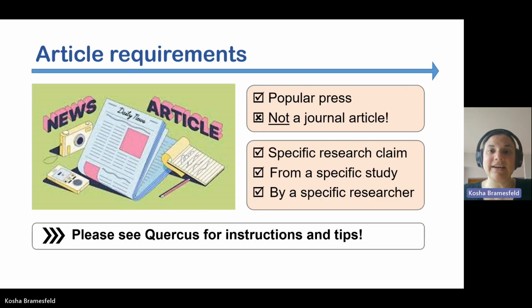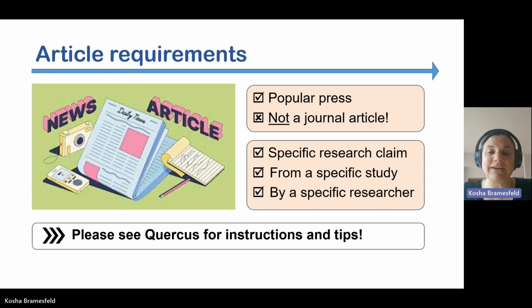You want to focus on finding a media article published in the popular press. Do not try to find a journal article. Finding and reading a published research article is not the goal of this assignment. Instead, the goal is to interrogate how research is talked about and presented in the popular press. With that said, the media article that you find does have to focus on an actual research claim. It can't focus on a generic theoretical claim or some kind of opinion-based claim.